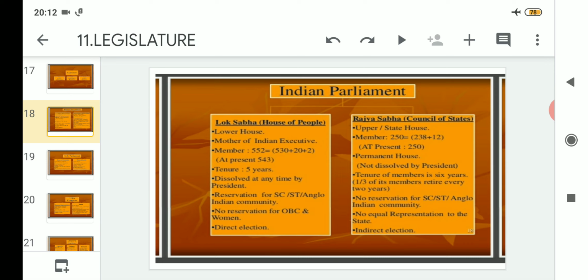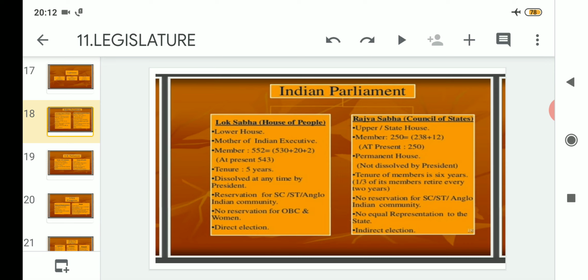And talking about dissolution, how can the Lok Sabha be dissolved? This can be dissolved at any time by the president. So who has the power to dissolve the Lok Sabha? The House of the People can be dissolved only by the president.